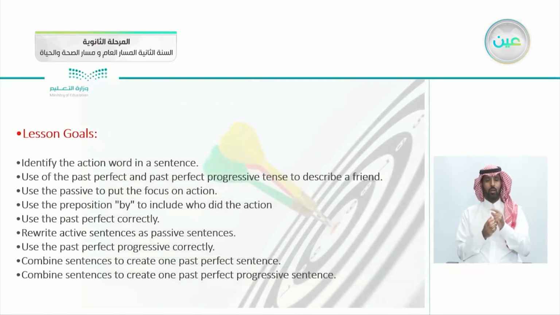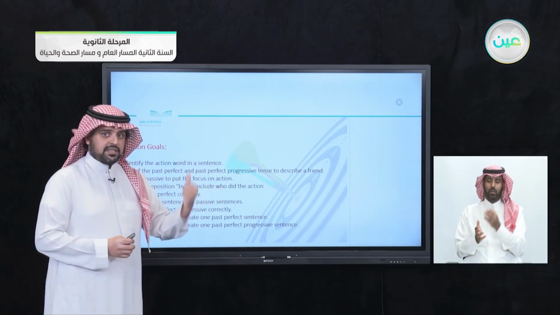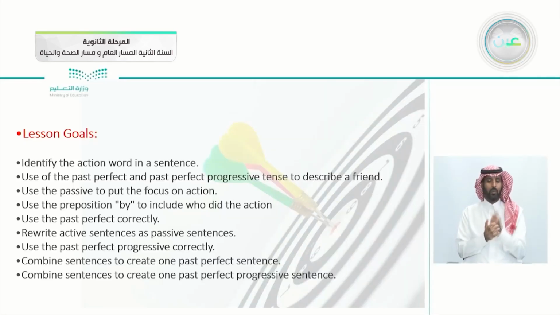We will be taking the grammar from Unit 2, and these are today's goals: to identify the action of the word in a sentence, the use of the past perfect and the past perfect progressive tense to describe a friend, the use of the passive to put the focus on the action. Remember this goal. The use of the preposition by to include who did the action, or we can call him the doer of the action.